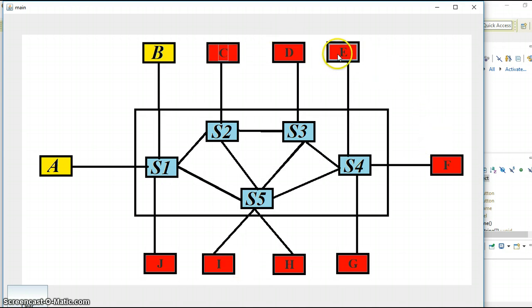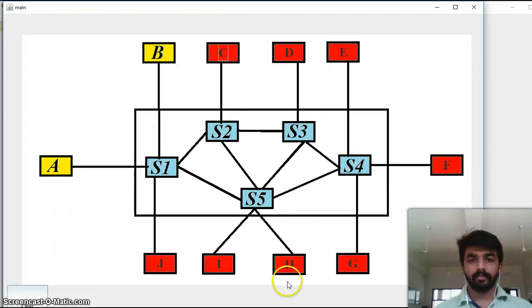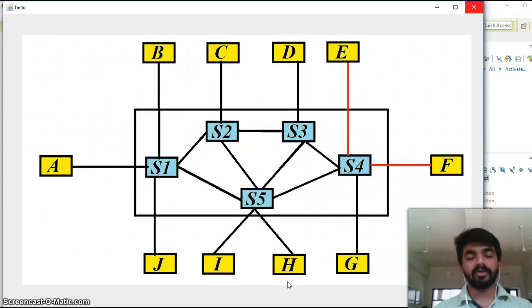So now once again I am pressing switch E and switch F to get E and F connected. As you are seeing, the path has been established. Now I am securing this connection. This was about my project, the circuit-switched network, and thank you for watching my video.